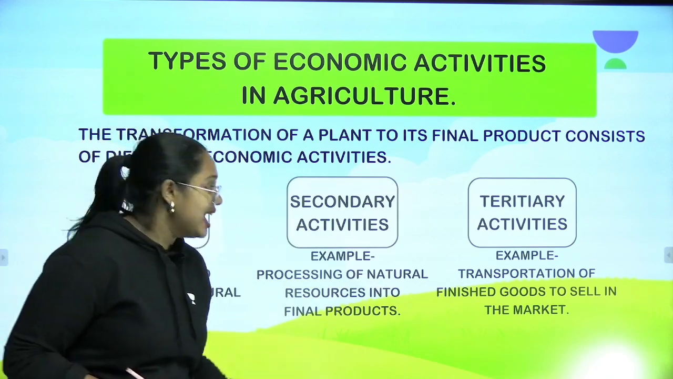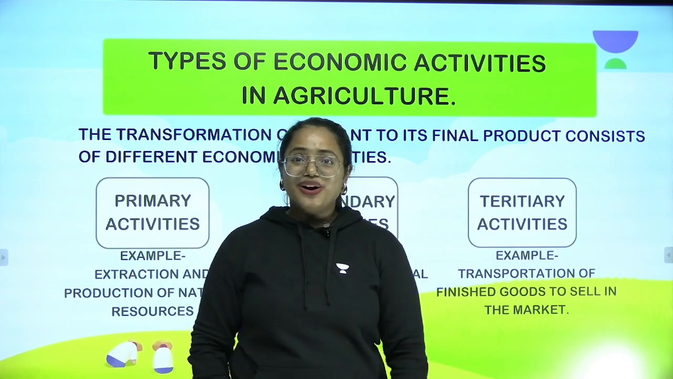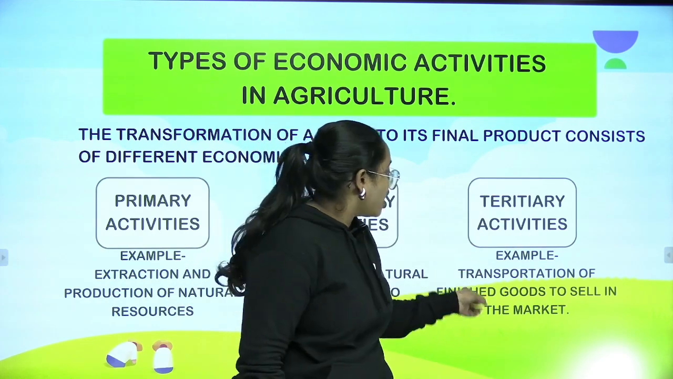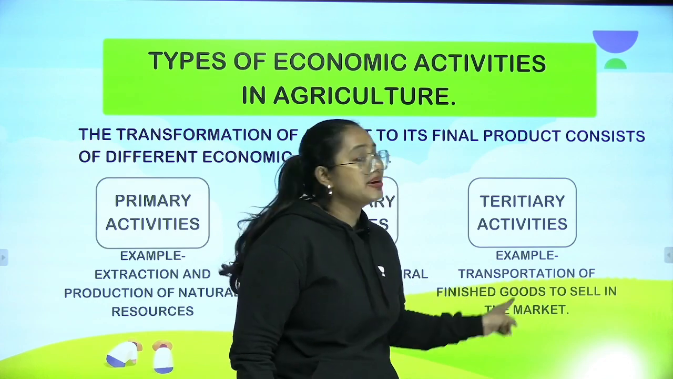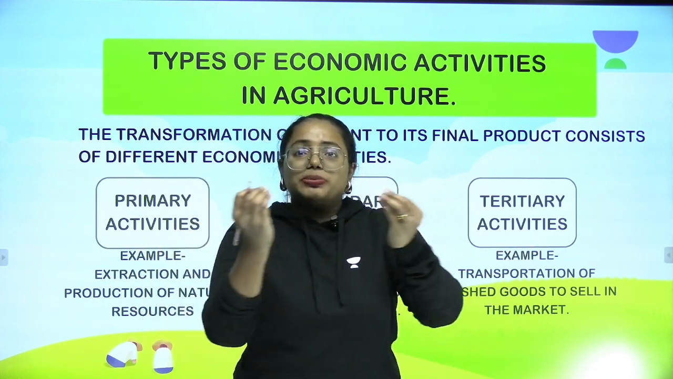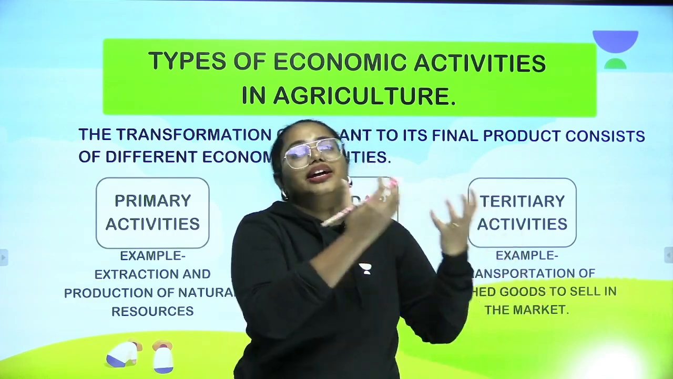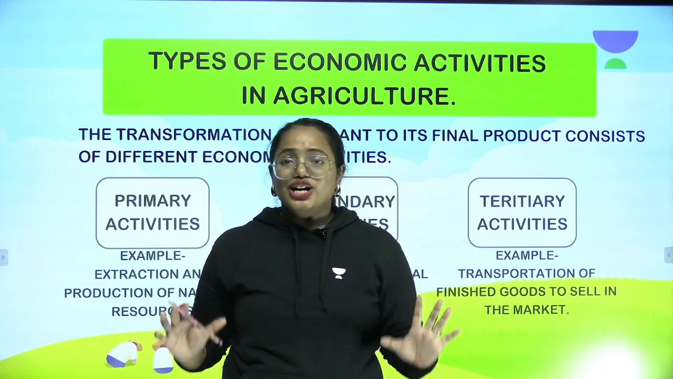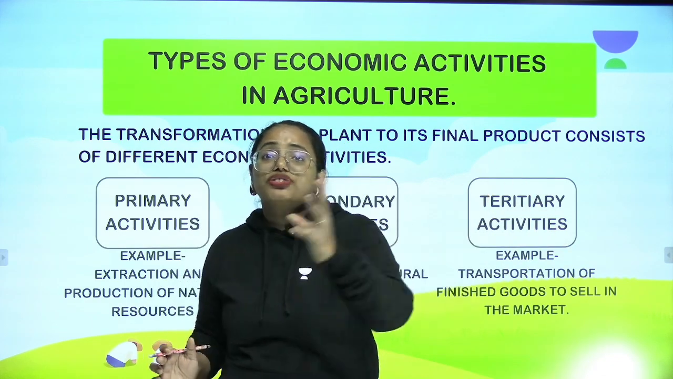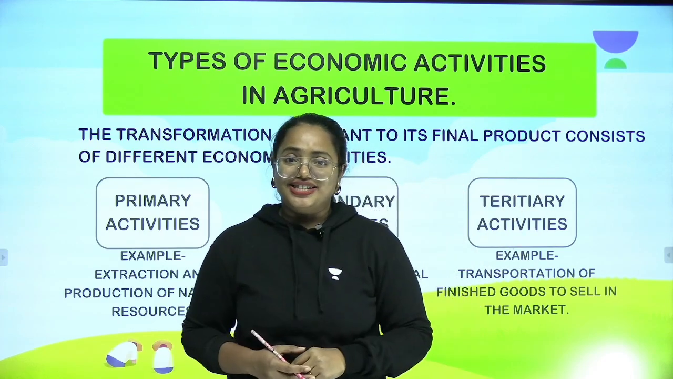These rice grains have to be taken to the place where they can sell it. Oh, that comes under the part of tertiary activities. Transportation of finished goods to sell in the market. So the rice grains are ready, so these have to be sold. Then only the consumers or the people can buy it from a place. Got it? So that's where the transport, trade, all of these occur, and these can be considered as tertiary activities.